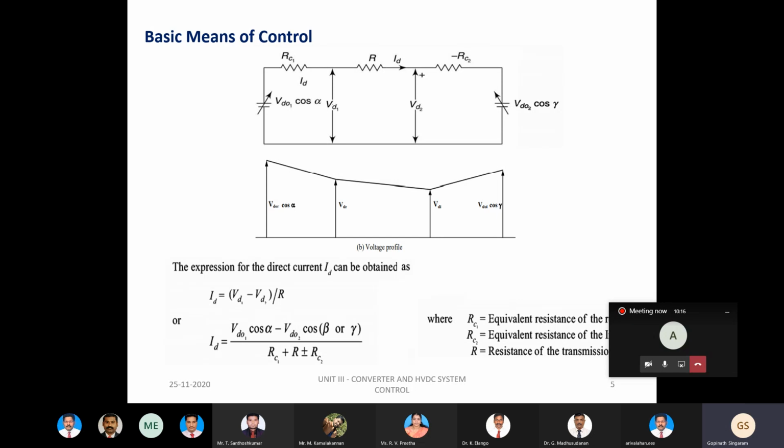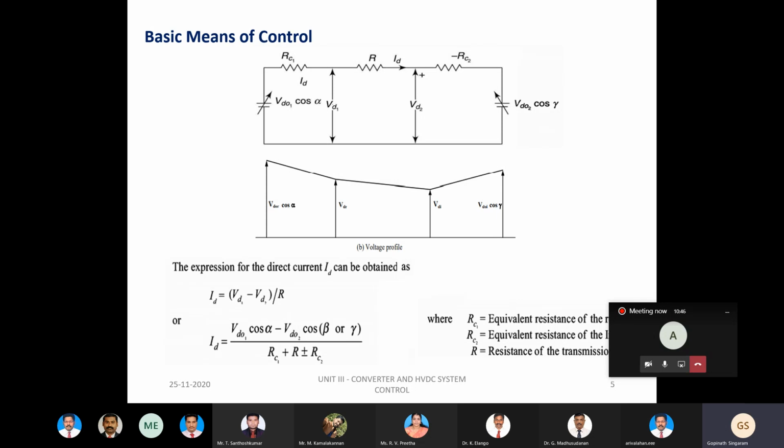In order to arrive at this equivalent circuit, there are certain assumptions to be made. Let me summarize them. All the series connected bridges should be identical, and they should have the same delay angles, might be alpha or gamma.